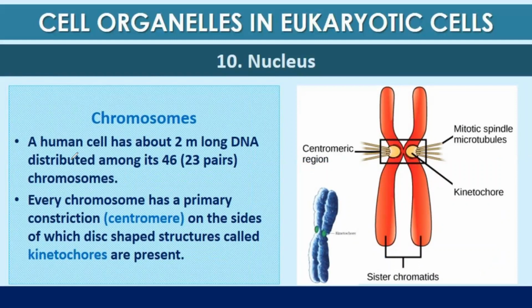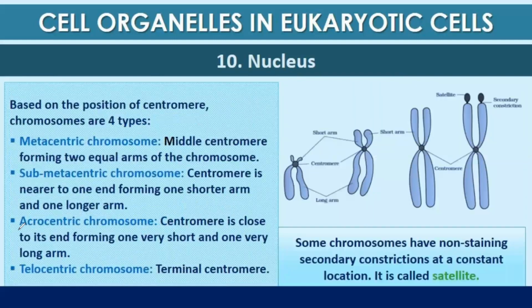Chromosomes. A human cell has about 2-meter long DNA distributed among its 46 chromosomes, that is 23 pairs of chromosomes. Every chromosome has a primary constriction, which is the centromere at the center, on the sides of which a disc-like structure is present, known as kinetochores. Based on the position of the centromere, chromosomes are of 4 types: metacentric, submetacentric, acrocentric, and telocentric.